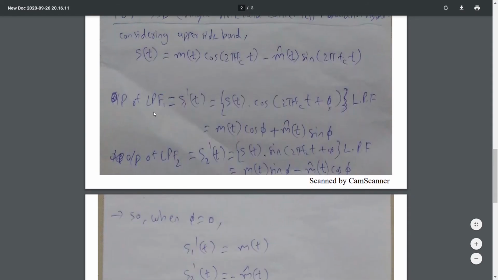Output of low pass filter 1 will be S1'(t), and we will get m(t) cos phi plus m cap(t) sin phi. I took phi as phase change between incoming carrier signal and locally generated signal. Similarly, output at low pass filter 2 will be m(t) sin phi minus m cap(t) cos phi.